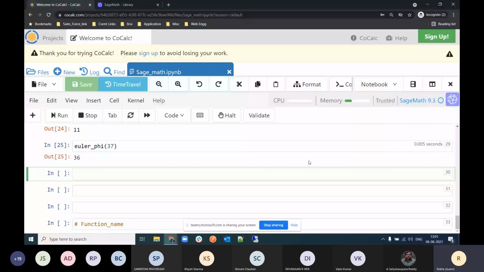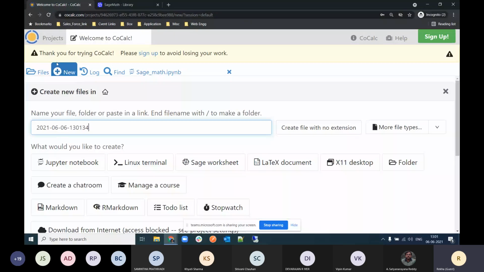Although here we are also working with the same language, Sage Math 9.3, and the Sage worksheet also runs in that programming language. So Rekha, can you just add new files? Just click New.